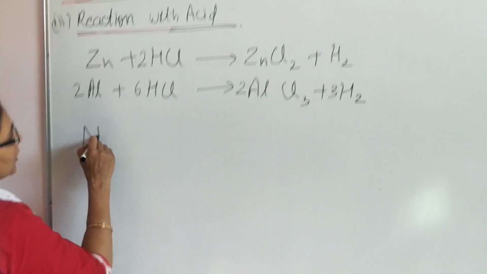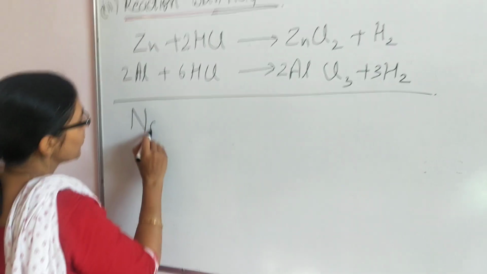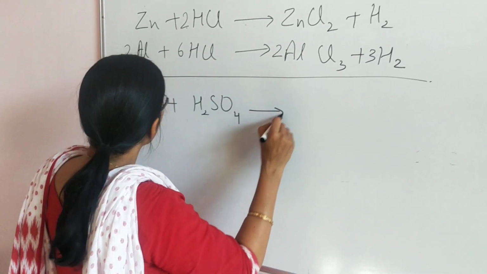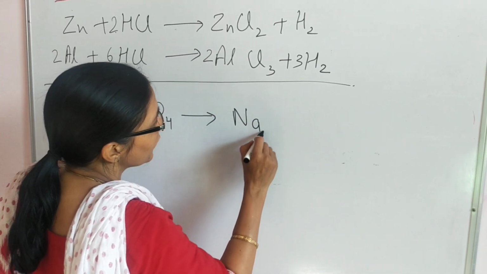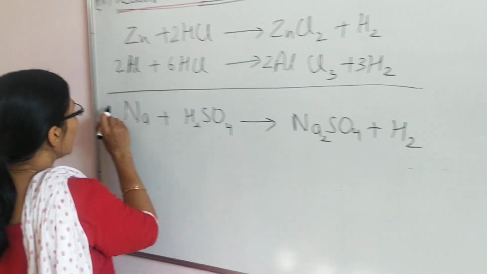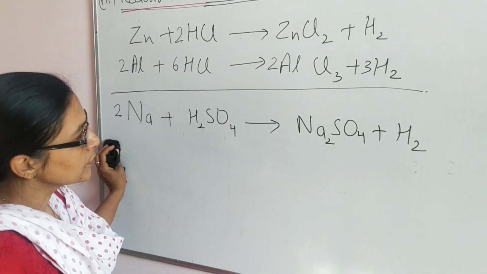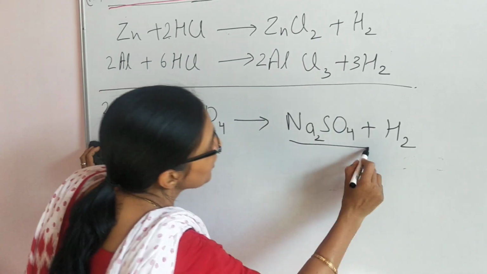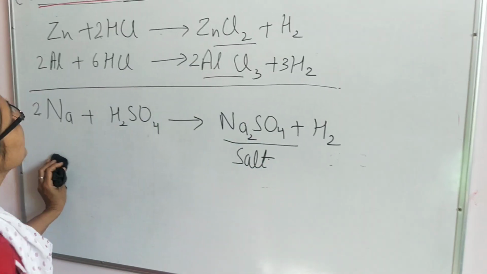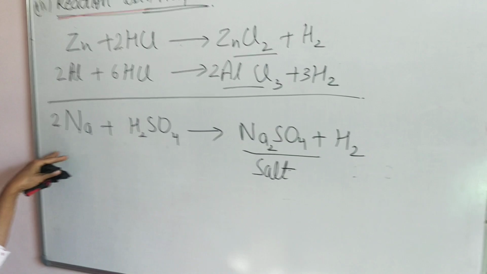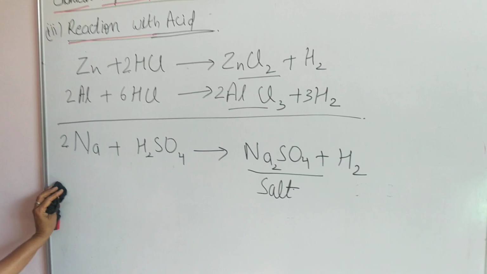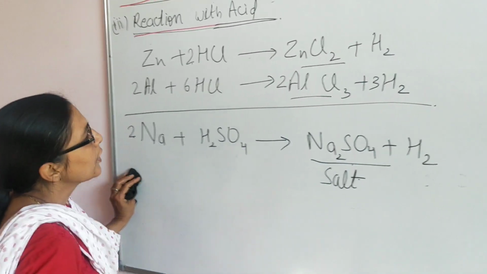The same in the case of sodium metal when dropped in acid. For example, this time I am taking H2SO4. There will be formation of Na2SO4 along with bubbles of hydrogen gas appearing. So, in such manner, salt. The general rule is that when acid is treated with zinc or aluminium or sodium, potassium or any of the most reactive metal than hydrogen, there will be formation of salt and hydrogen gas.